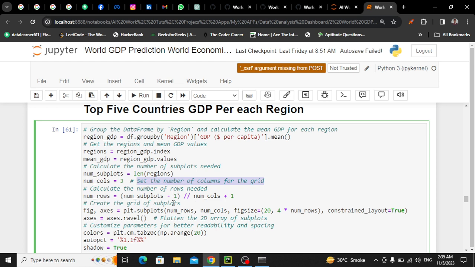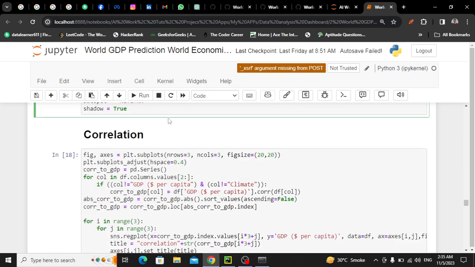उसके बाद मैंने number of rows calculate किया। अब मैं नहीं जानता कि कितने rows बनेंगे, I don't know, so मैंने क्या किया, number of subplots, this total 11, इससे minus किया 1 को तो बचेगा 10। जब मैंने ये divide किया number of columns पे तो 3 आएगा। ये 1 मैंने इसलिए add किया कि let's say in first row we have 3 subplots, in second row we have 3 subplots, in third row we have 3 subplots.